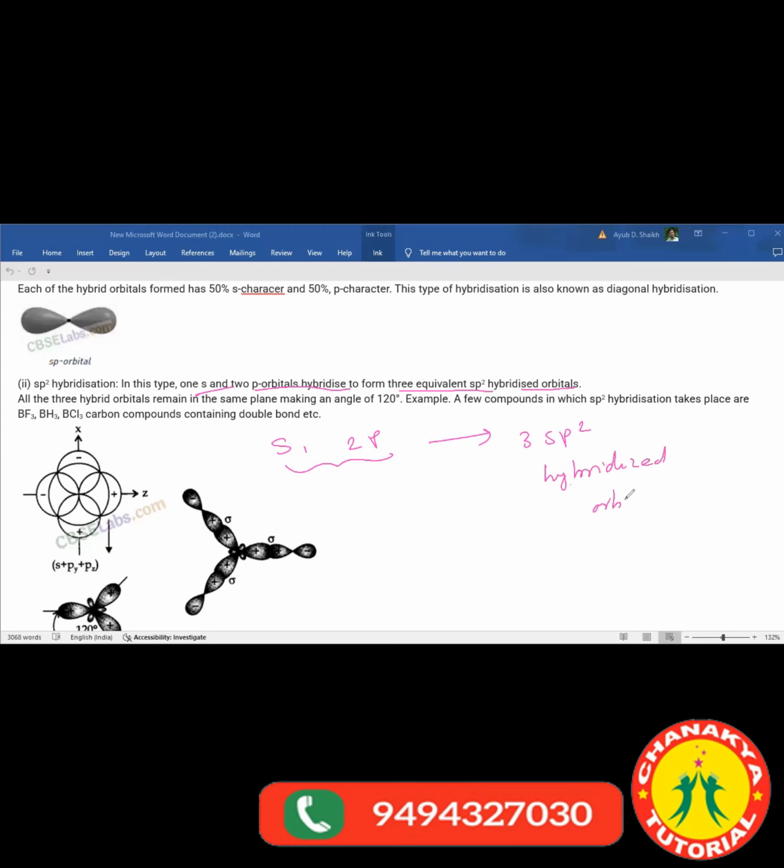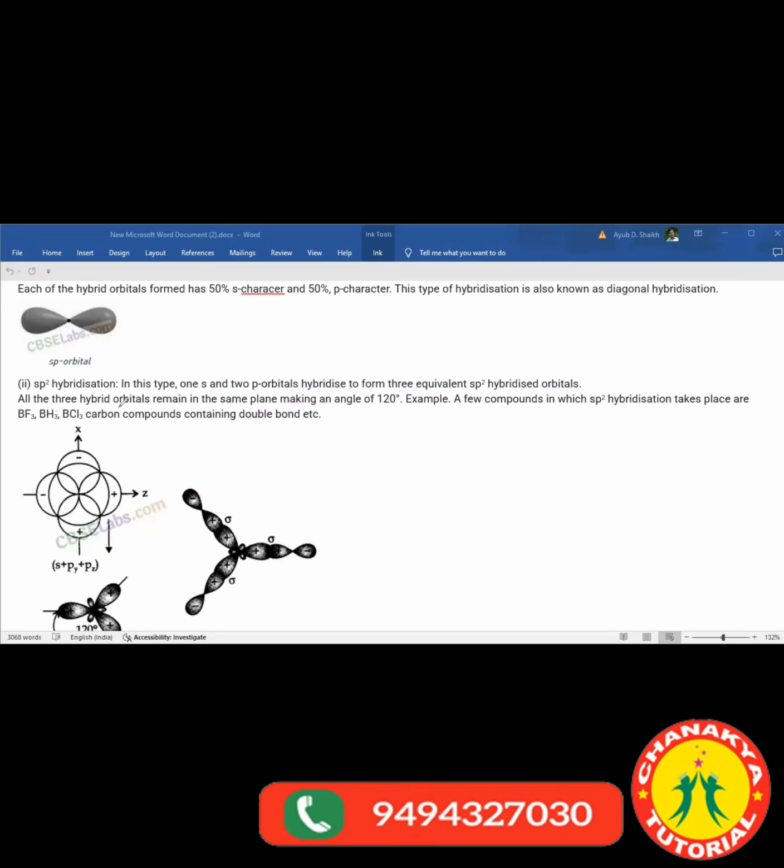Understand, however many orbitals are taking part, that many hybridized orbitals would be generated. 1s, 2p means total 3. So 3 sp2 hybridized orbitals you will get in this case. Clear? Fine. Now see the next one.